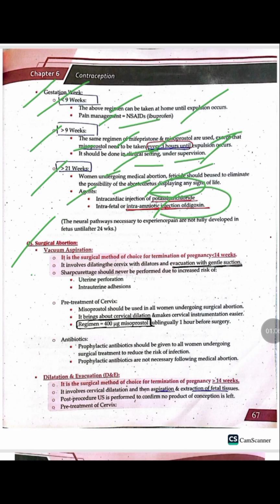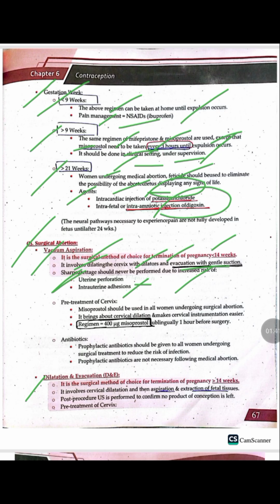The second one is surgical abortion. In surgical abortion, we have two methods: vacuum aspiration and dilatation and evacuation. Vacuum aspiration is the surgical method of choice for termination of pregnancy less than 14 weeks. Initially we dilate the cervix with Hegar's dilator and then do evacuation with gentle suctioning. Sharp curettage should be avoided as it is associated with increased risk of uterine perforation and intrauterine adhesion.